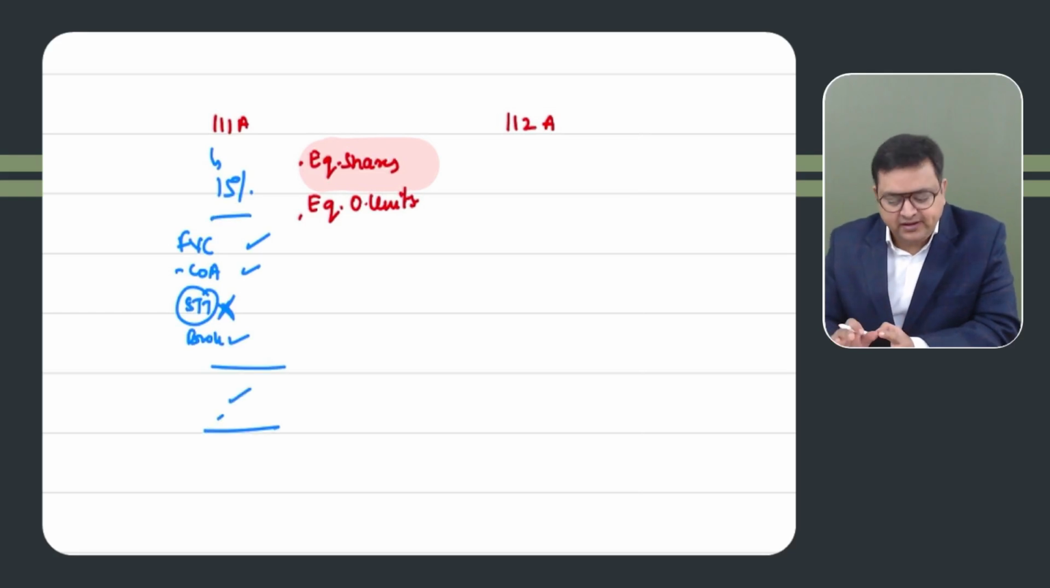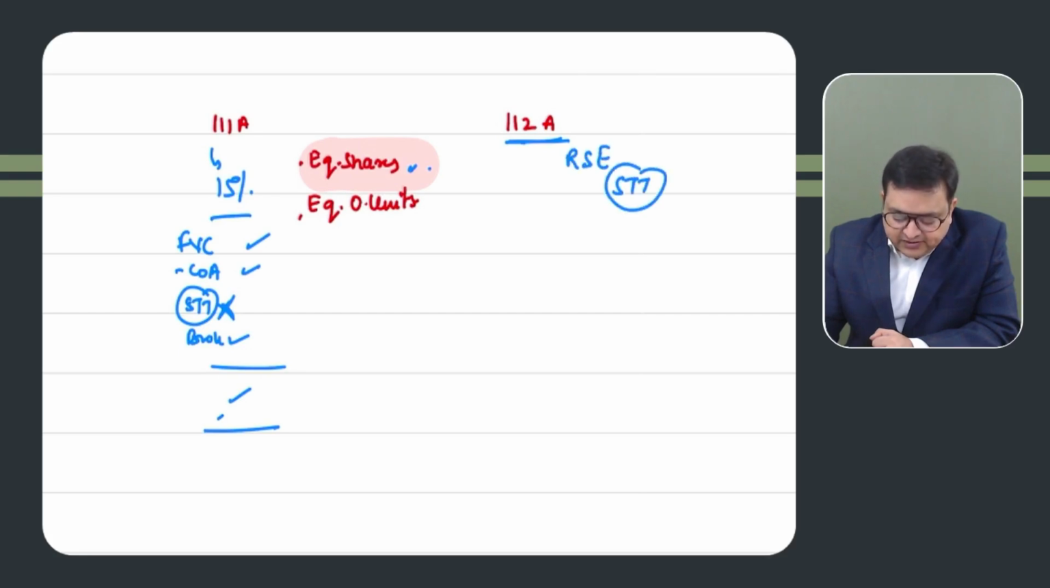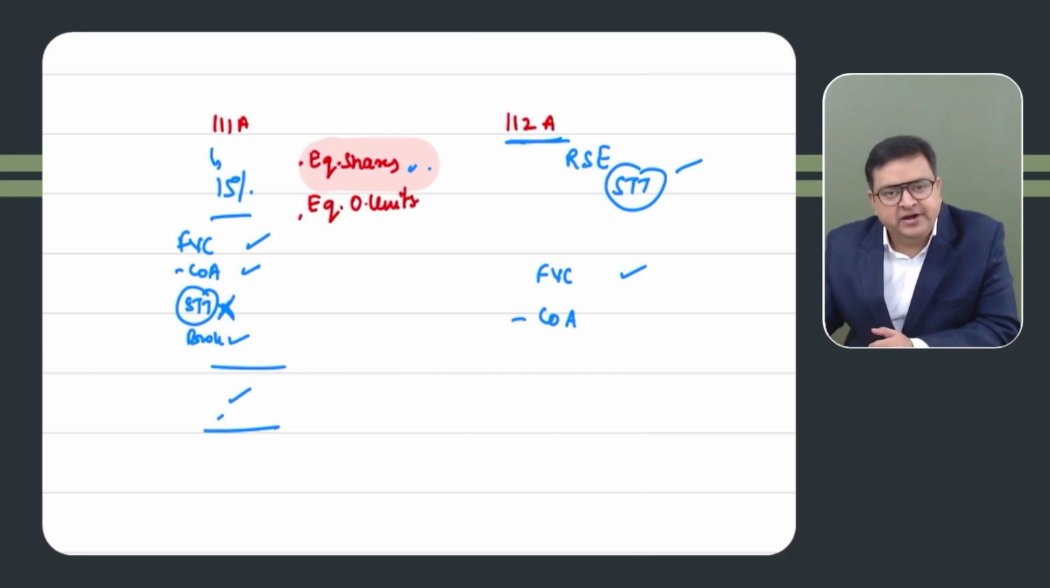This is 111A. Correct? 112A. If these shares are held up to 1 year, they are short term, and more than 1 year, they are long term. So if these shares are long term and sold on a recognized stock exchange where STT is charged, then it would be 112A. Full value of consideration is whatever the selling price is. Cost of acquisition: do you have to index it? No, please don't index it. You don't have to index it because we are already giving you the benefit of a reduced rate of tax of 10%. So we will not be giving you the benefit of indexation.